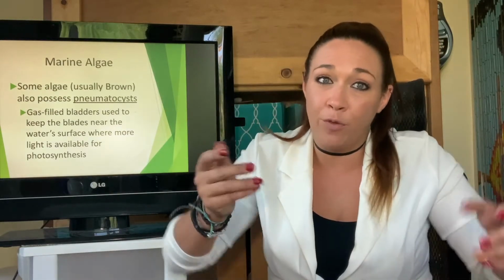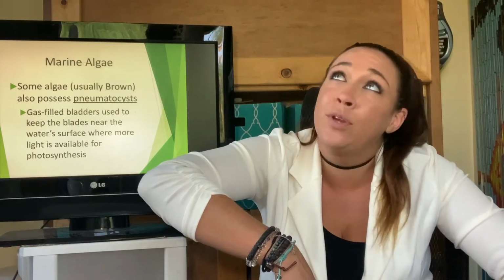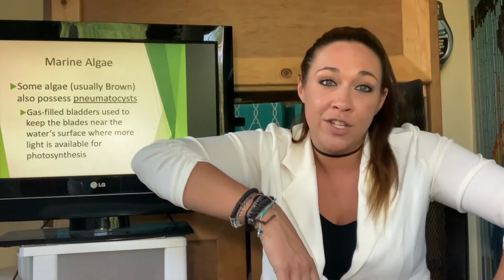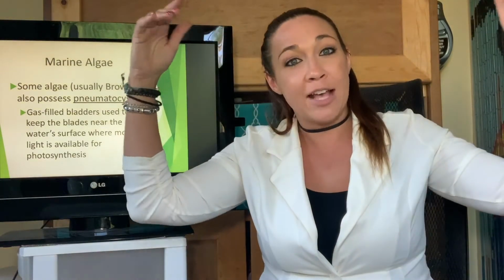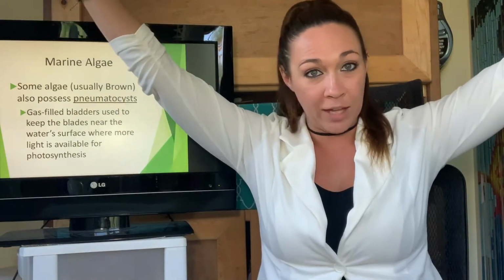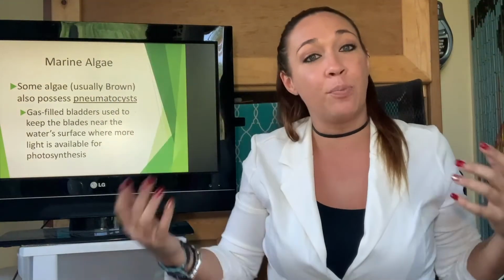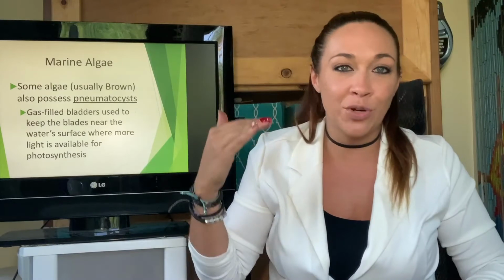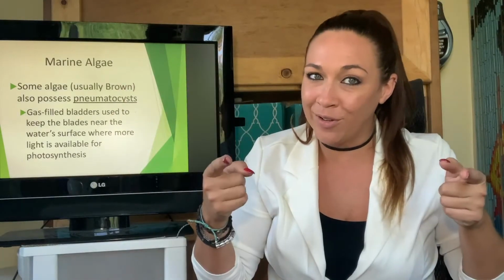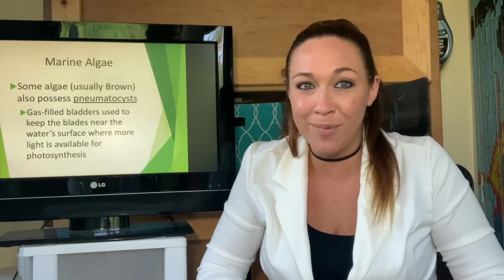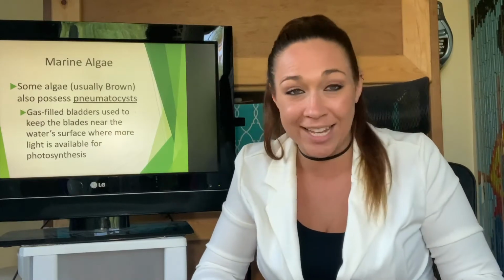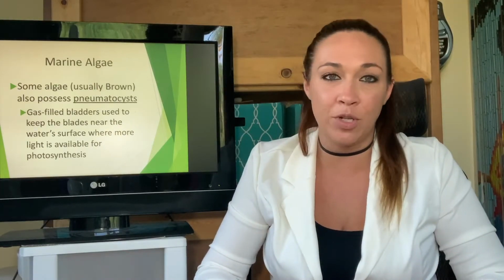Now this is really helpful if you're super heavy, but you need sunlight that's way up by the surface. So if you put a gas bladder on the base of each one of your blades, it's going to be able to support and lift up the blades towards the sunlight where you can do photosynthesis. So very important to be able to get to that sunlight,